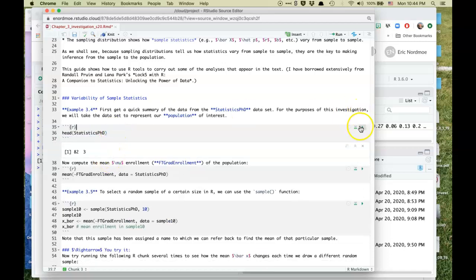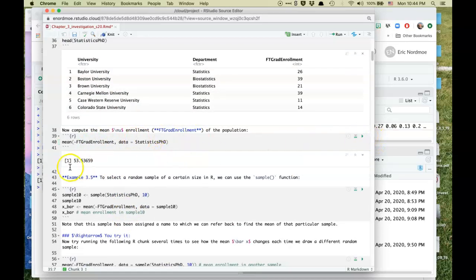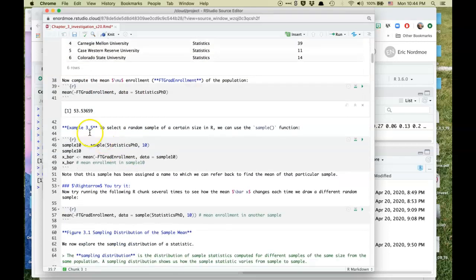So we'll run that again. The mean of all of those is what we get here. Okay, so this is mu, 53.5. This is the mean enrollment, and that's how you could write mu in your output.